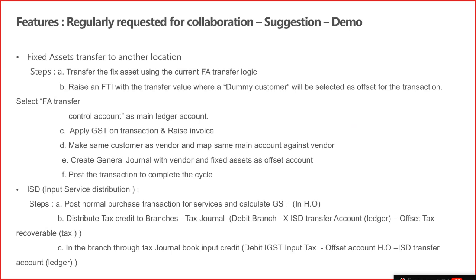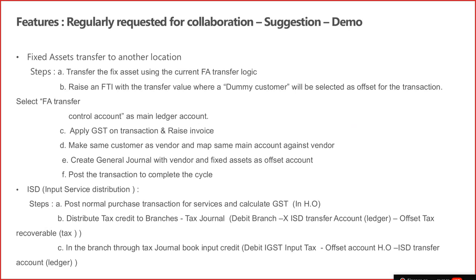So the current workaround is you have to use the transfer of fixed assets functionality. You can transfer the fixed assets by using the dimensions, from one location to another location, you can make a shift of the assets.